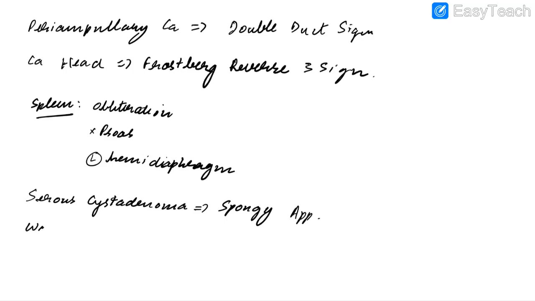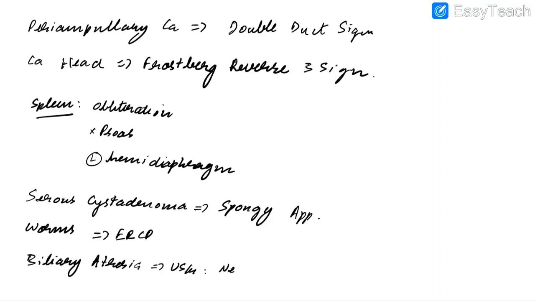In case of worms in biliary tree, ERCP will show linear filling defects. In case of biliary atresia, USG will show neonatal triangular cord sign.